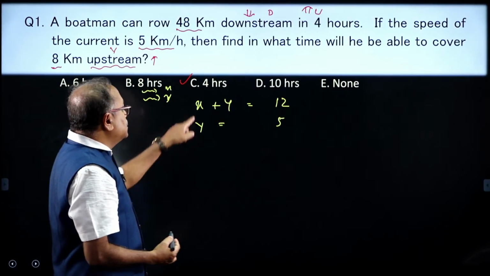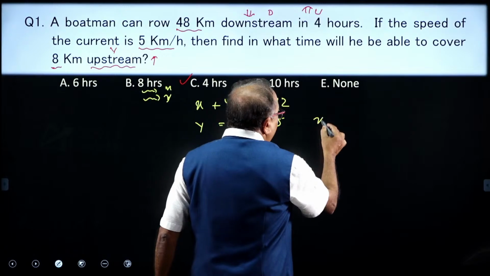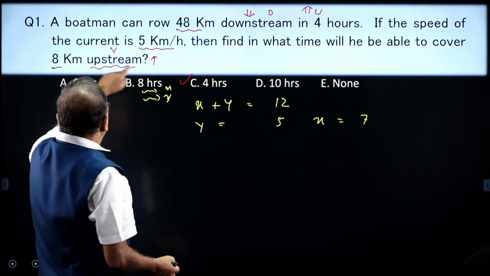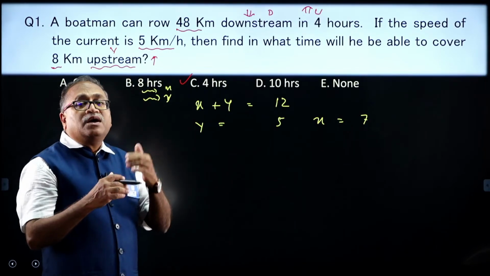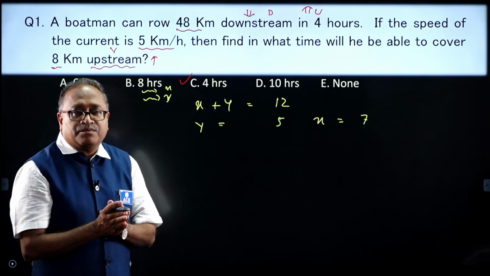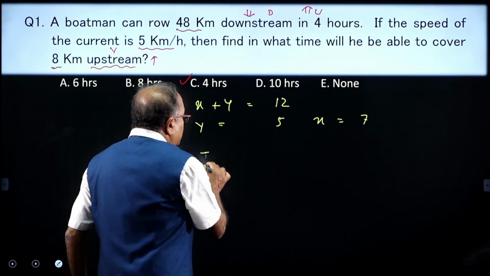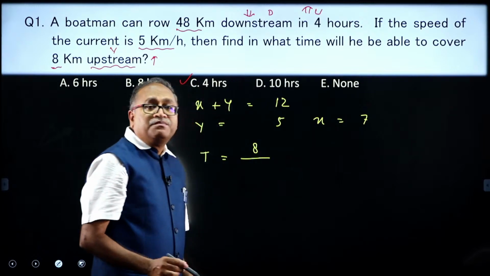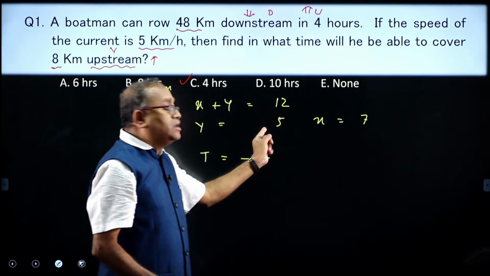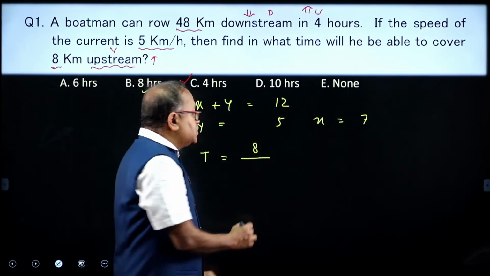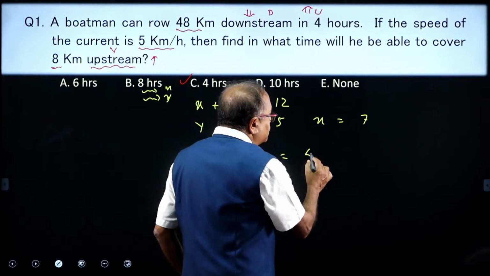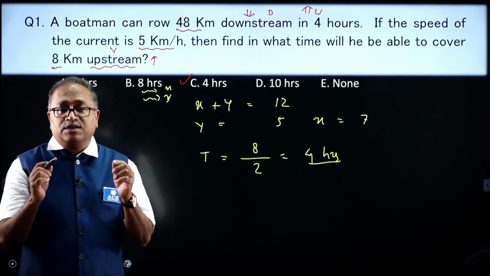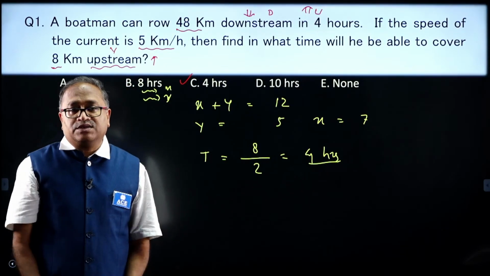So, what is x? The x will be 7. So, let us take that x is 7. Now, it says find what time it will take to cover 8 kilometer upstream, x minus y. How much time will it take? So, time is equal to distance, that is 8, divided by the upstream speed, that is x minus y, that is 7 minus 5, that is 2. Beautifully answered, my dear friends. It will take 4 hours. Your option choice C, Mr. Krishnan, it is right, sir.